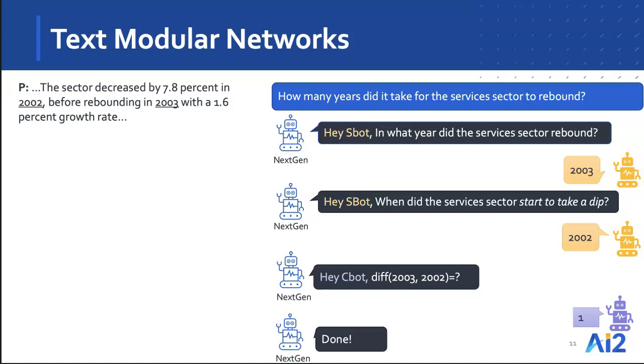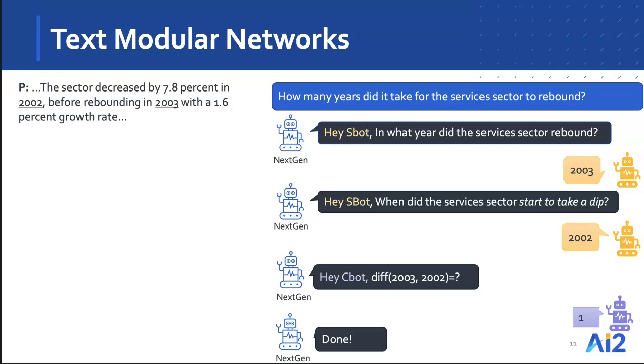And we can do that by first asking SBOT, our reading comprehension system, in what year did the service sector rebound? And you get back the answer 2003. We then need to ask SBOT when the service sector started to take a dip, and you get back the answer 2002. Note that in this case, the complex question does not explicitly mention this dip that needs to be asked about, but it is implied in the question. Finally, we can use CBOT to find the difference between these years using its functional format and return that as an answer.